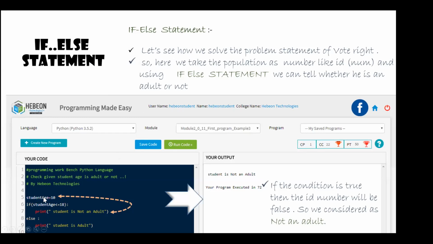So you are assigning a value and you are writing conditional statements, right? Which is nothing but if and else. So if the variable value is less than or equal to 18, then it is going to print this statement, else it is going to print this.